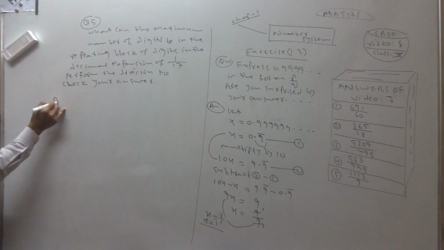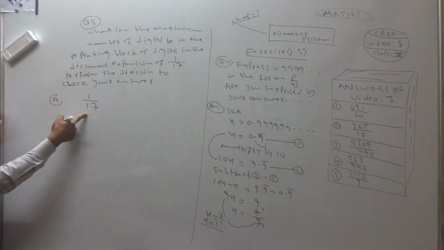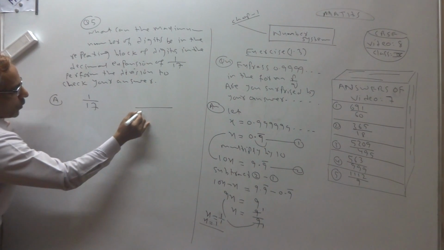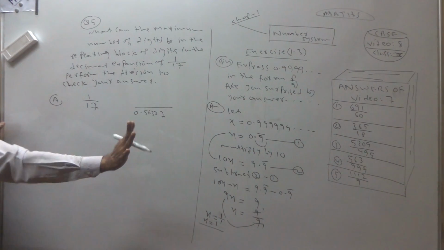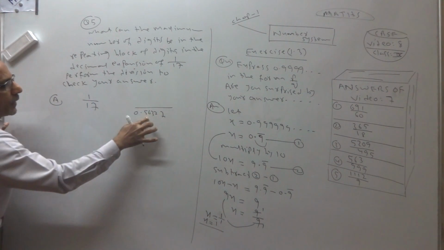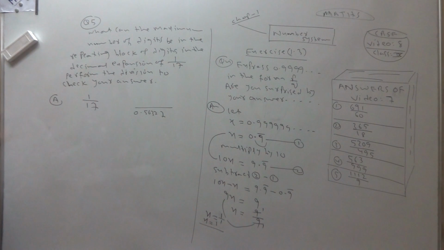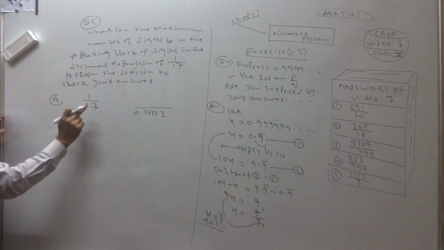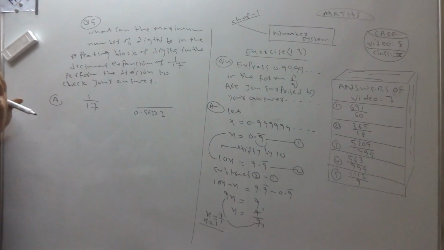When you divide 1 by 17, we will get a repeating block, suppose 0.56327, for example. How many digits do you get maximum in this repeating block? That is the question. When it is 1 by 17, in this repeating block there will be maximum 16 digits.